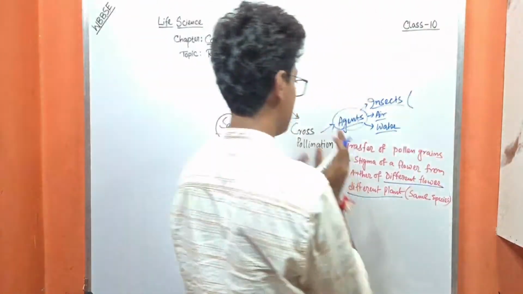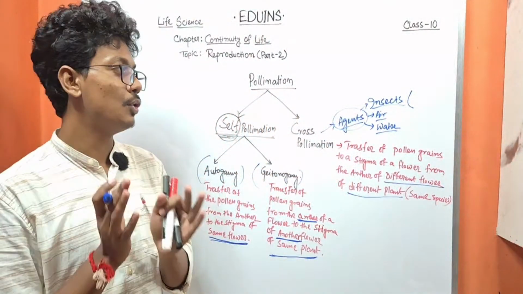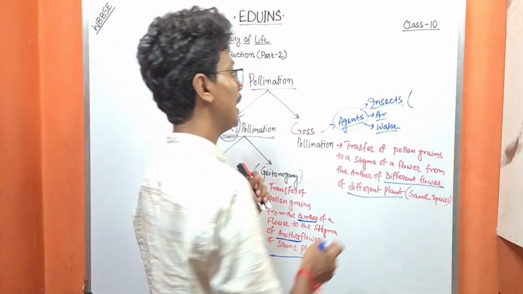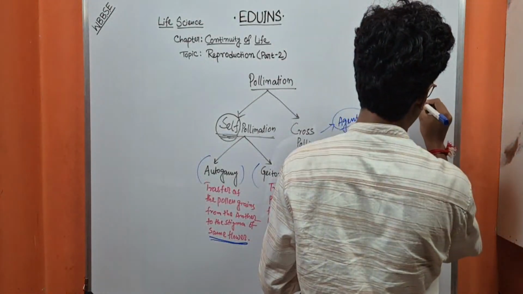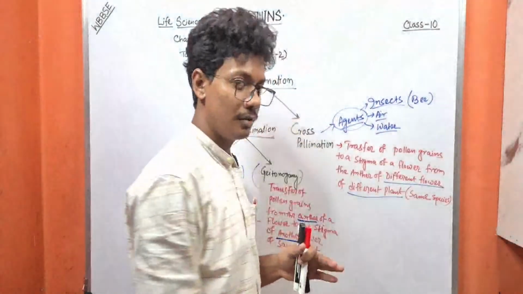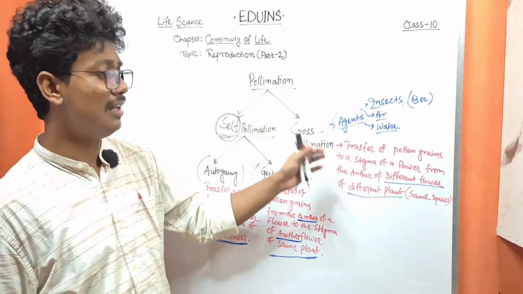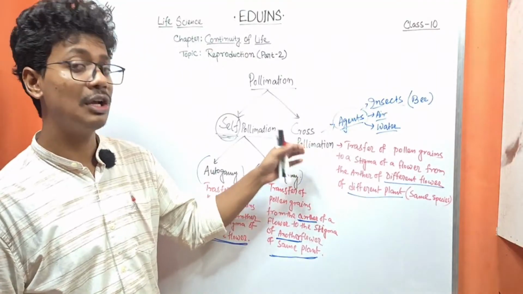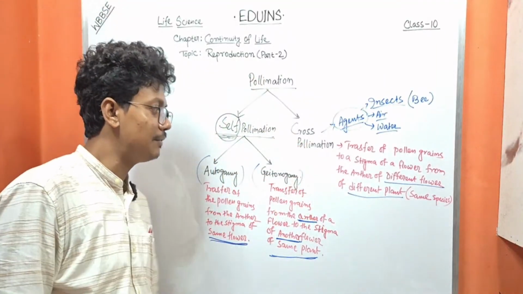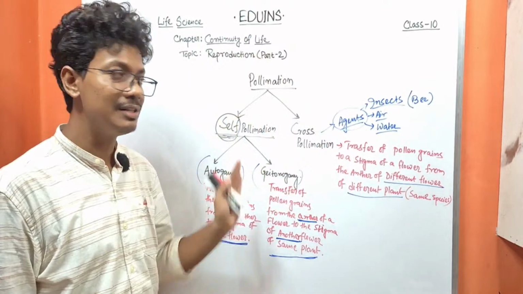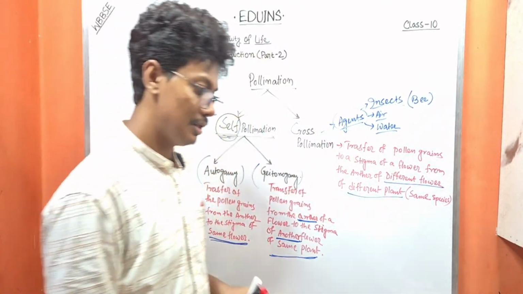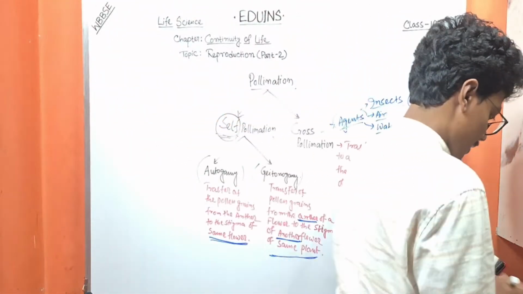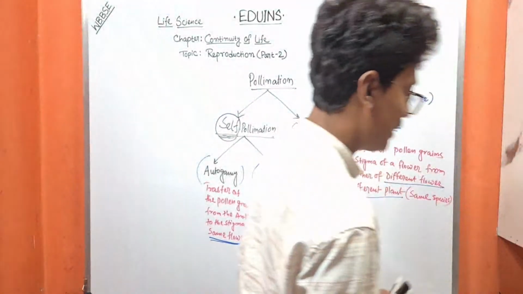The major insect on earth that helps in pollination is the bee. This is self-pollination and cross-pollination, the concept of the whole pollination in plants. If you have any doubt, you may ask in our comment section.